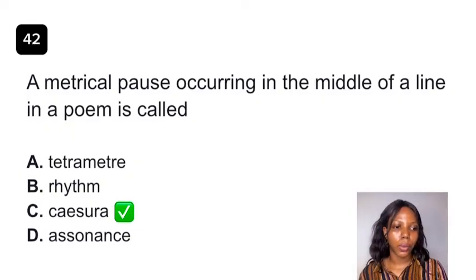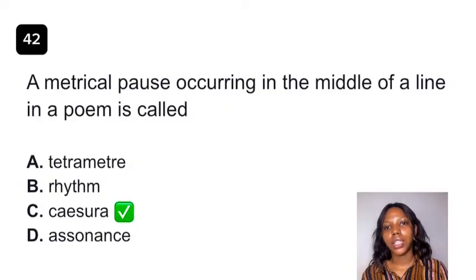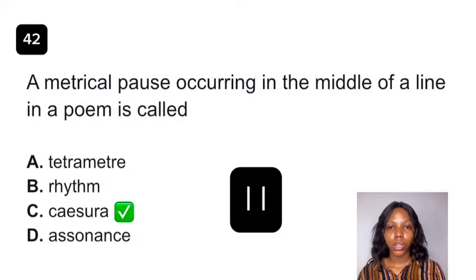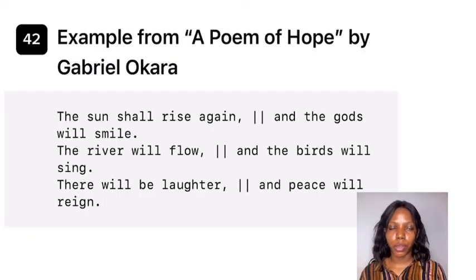When we speak of tetrameter, tetrameter is a line with 4 metrical feet. Rhythm is the pattern of stressed and unstressed syllables. Assonance is the repetition of vowel sounds that are nearby. Caesura is usually represented by a symbol, and this is an example of a poem.